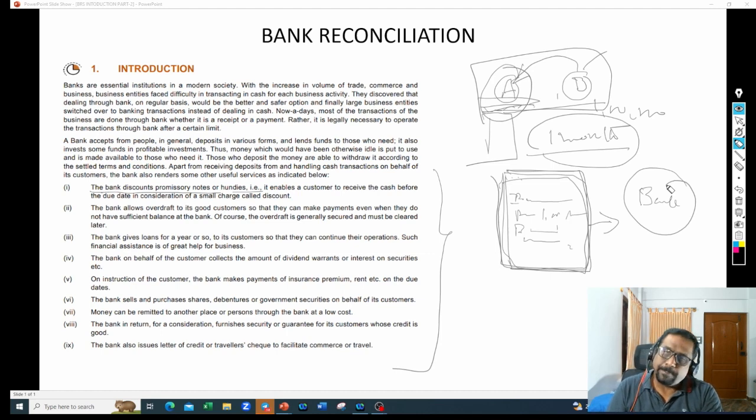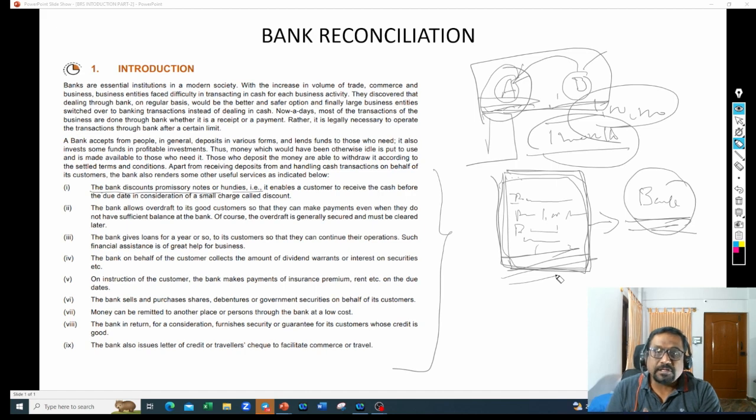He can go to the bank and say, Mr. Banker, I have one promissory note which says B is supposed to pay this 1 lakh on so and so date. Can you please allow me to discount this bill with you? Because I am in urgent need of money. Can you take this promissory note and give me the discount facility?